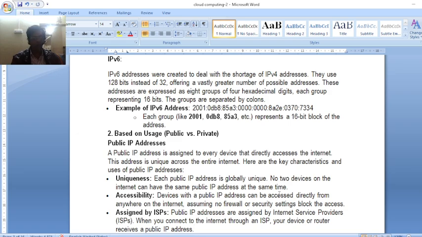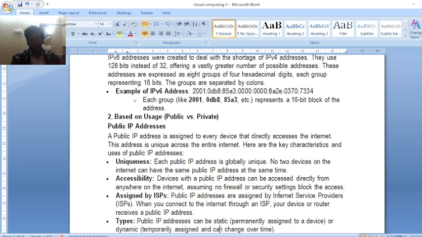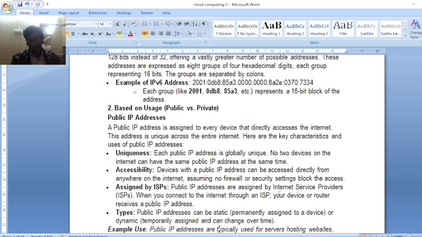Firewall means high security is maintained, so a hacker or tracker cannot hack or track it. This is more secure. Public IP addresses are assigned by the ISP. ISP means Internet Service Provider, which gives you internet services. When you connect to the internet through an ISP, your device is routed and receives a public IP address.